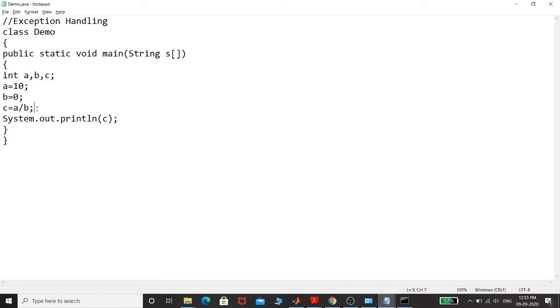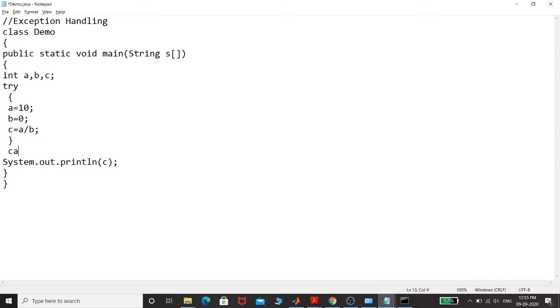Why? Because as soon as some error occurs, your compiler just creates an object of that exception and throws it to some handler. If you are not providing any handler, then what will happen? Your program will terminate by itself, right? So now I know that this is creating a problem. So what will I do? I will place this suspected code inside my try block. As soon as I do this, what will happen? This suspected code will generate an object of the exception and it will throw it.